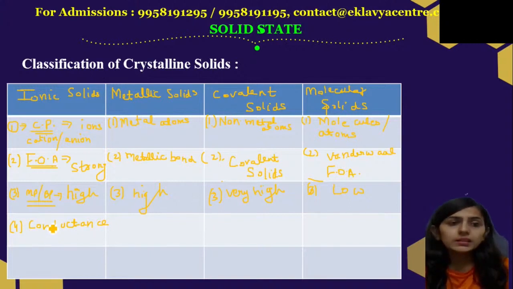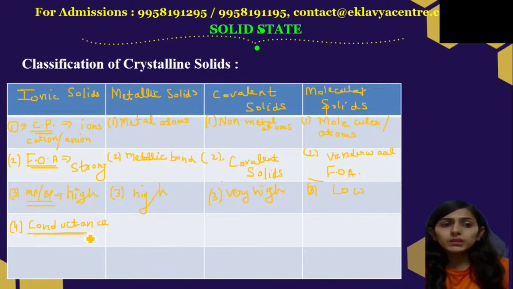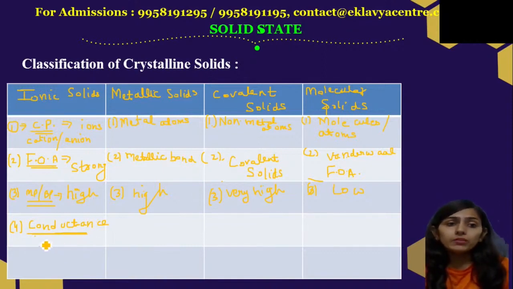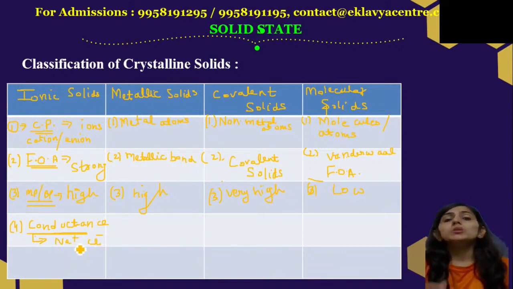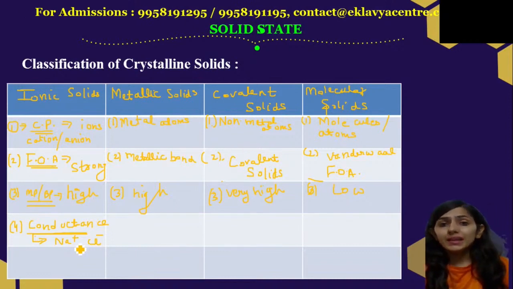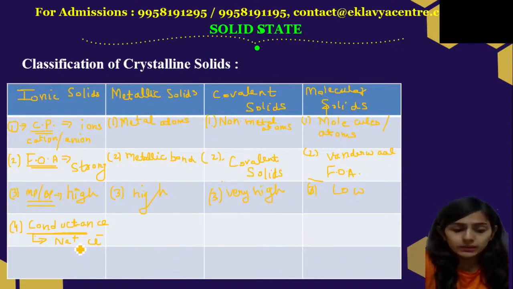We have conductance. Now what happens? We know that ionic solids are solids, so there is no free movement of electrons. Therefore they do not conduct electricity. They behave as insulators, right? But in the molten state, like molten NaCl, they exist as Na+ and Cl-. So in the molten state, they behave as a good conductor of electricity. But in the solid state, they act as insulators.